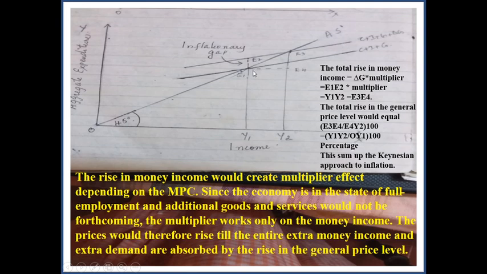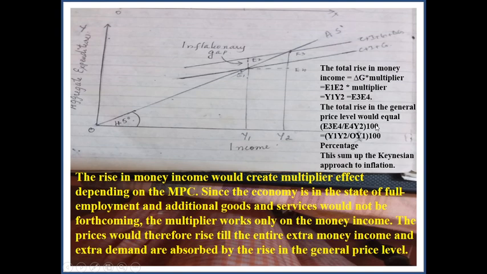See, this much of an increase in government expenditure causes a multiplier increase in the income, which is higher than delta G, that is Y1 Y2. Okay. Now, the total rise in general price level would equal, how do you calculate that? That's also equal to E3 E4. Y1 Y2 is also equal to E3 E4. This distance must be the same because I copy pasted. It becomes flat and doesn't look like so. But Y1 Y2 must be equal to E3 E4.